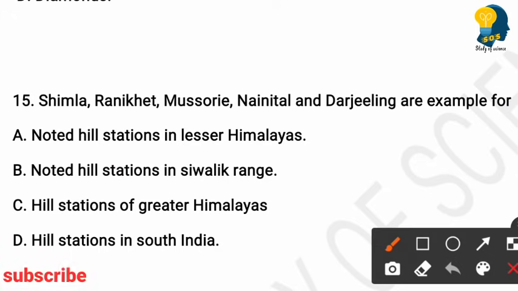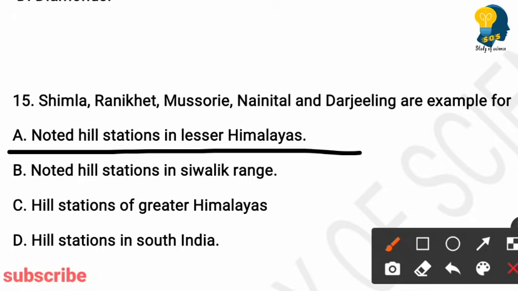Shimla, Ranikhet, Mussoorie, Nainital and Darjeeling are known as. Options are noted hill stations in Lesser Himalayas, noted hill stations in Sivalik Range, hill stations of Greater Himalayas, hill stations in South India. So here the right answer is option A, noted hill stations in Lesser Himalayas. Shimla, Ranikhet, Mussoorie, Nainital, Darjeeling are examples of noted hill stations in the Lesser Himalayas.